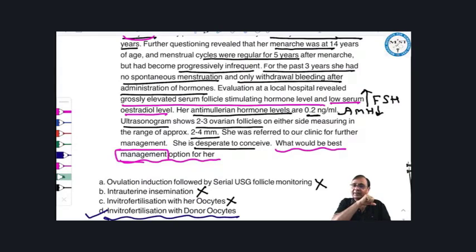And instead of Mullerian agenesis, which word can be used by the examiner to signify the same? Rokitansky-Kuster-Meyer-Hauser syndrome. RKMH syndrome is Mullerian agenesis plus renal anomaly plus spinal anomaly. So RKMH, Mullerian agenesis: IVF with her own oocyte. Tubal block: IVF with her own oocyte. The examiner will not ask you a simple chocolate question. A female with tubal block due to PID is desperate to conceive. What is the best management option for her? IVF with her own oocyte. Days are gone, beta, for those questions.